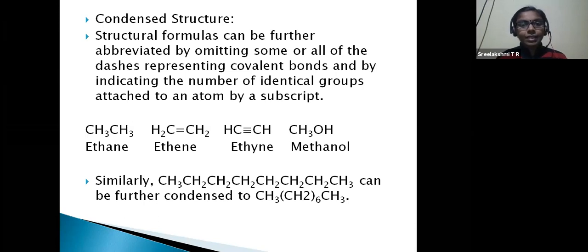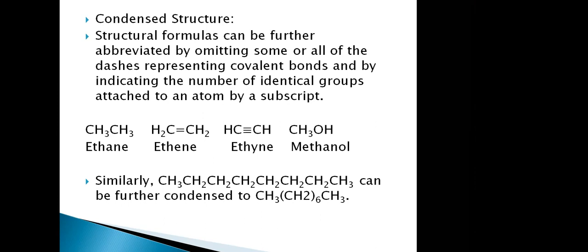See, ethene and ethyne, the two carbon atoms are connected with a double bond and a triple bond alone. One has only one set of double bond, another has only one set of triple bond. So it is shown that way.